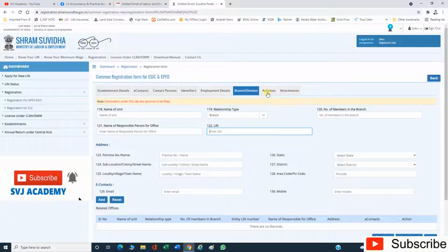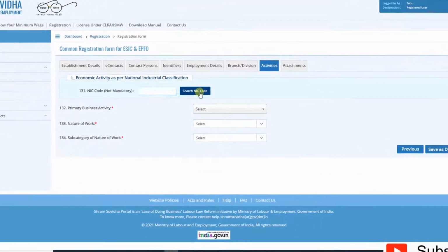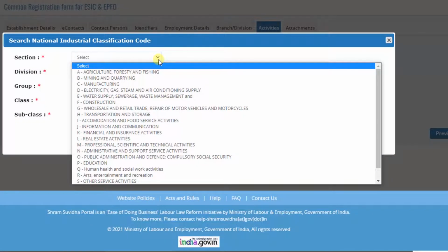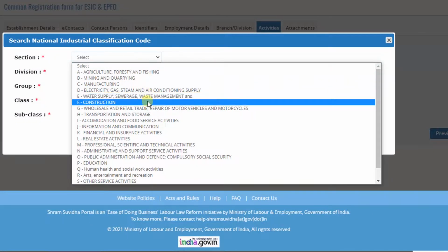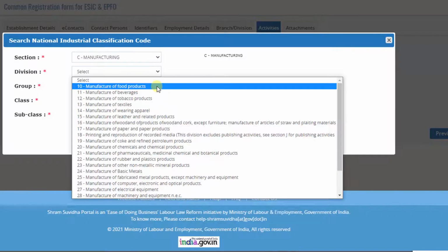Now go to the next tab, activities. On the activities tab, we have to select the economic activity as per National Industrial Classification, NIC. So for selecting the NIC code, search on the NIC code. Here select the appropriate section of our establishment. If it is manufacturing, select manufacturing and the division of manufacture.